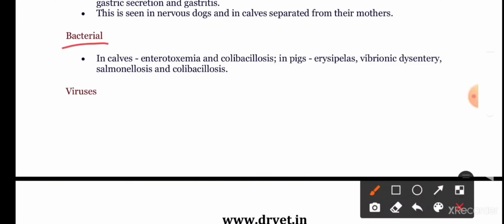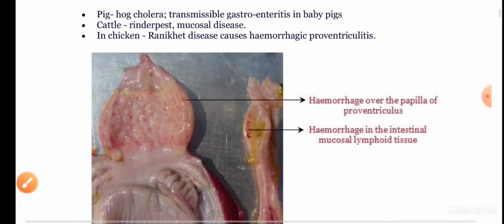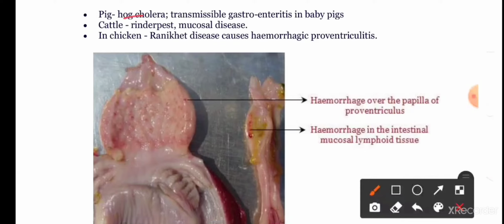The bacterial causes are enterotoxemia and colibacillosis in cows, and erysipelas in pigs, vibrio dysentery, salmonellosis and colibacillosis. The viral causes are, in pigs, hog cholera and transmissible gastroenteritis in baby pigs, and in cattle, rinderpest and mucosal disease, where we normally see gastritis.